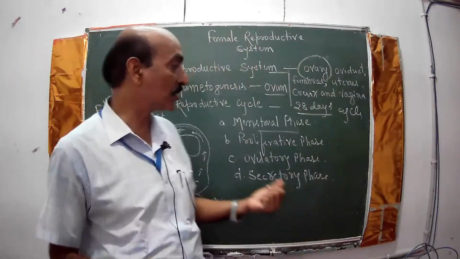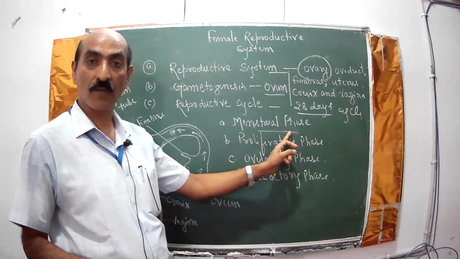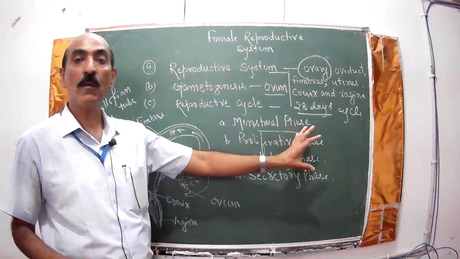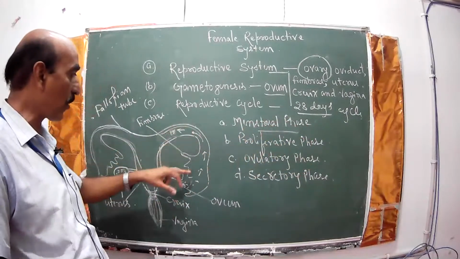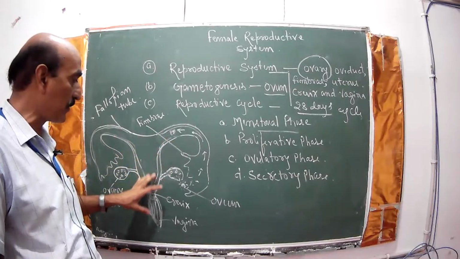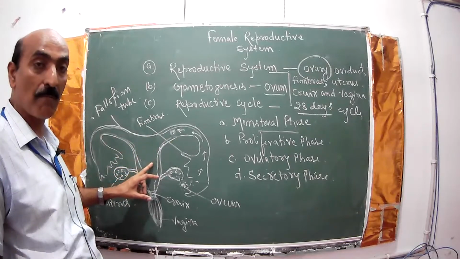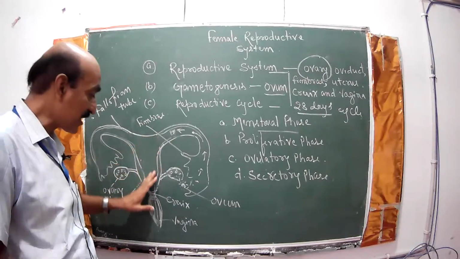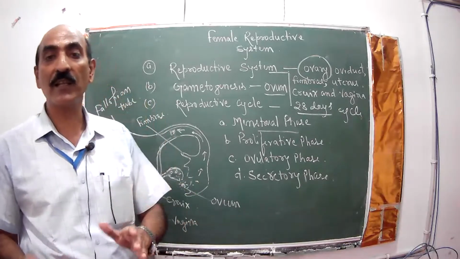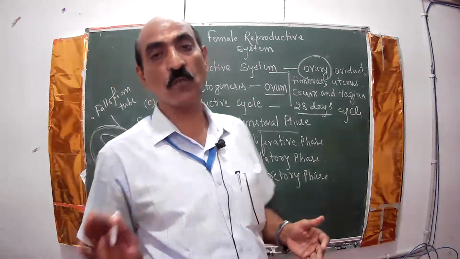This continues for 3 to 5 days. That is called the menstrual phase. It is completed in 3 to 5 days. So the blood capillaries of this uterus and the uterine endometrium layer of the uterus shed off and come out in the form of clotted blood, as menstrual flow, from the body. That continues for 3 to 5 days.